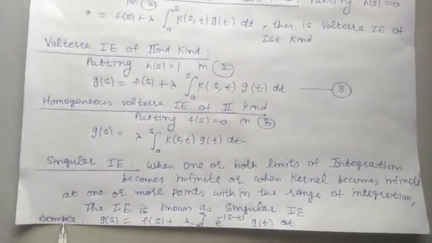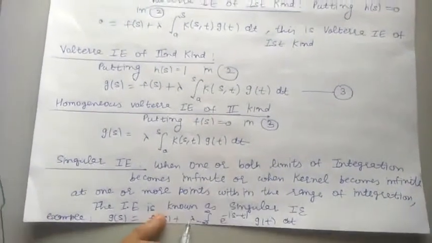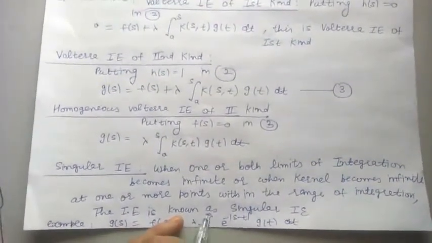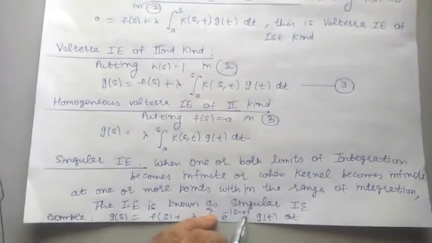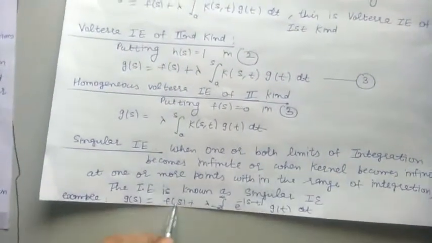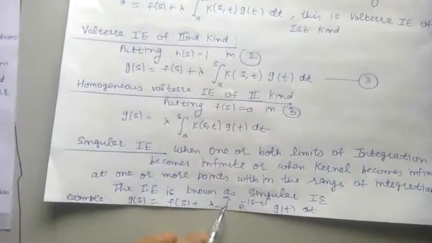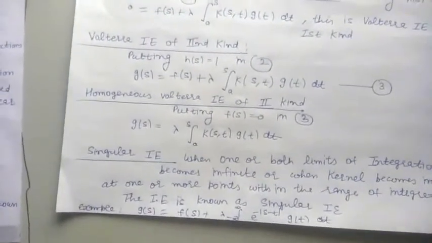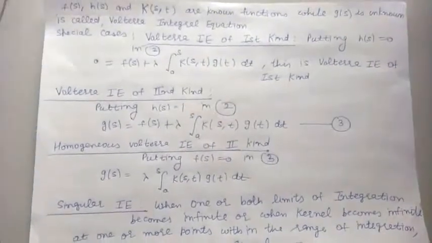For example, we have the equation g(s) is equal to f(s) plus lambda integral from minus infinity to infinity e raised to the power minus |s minus t| g(t) dt. Here the function g is unknown, the function f is known, lambda is a parameter, and both limits of integration are infinite. So this was the first topic, integral equations and their classifications.